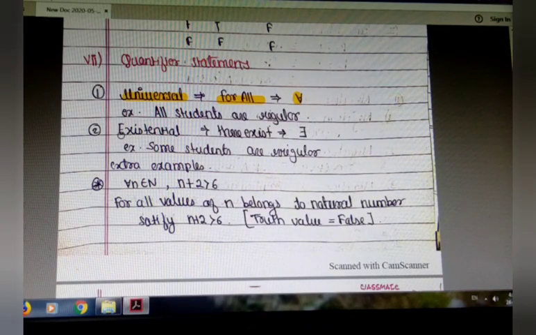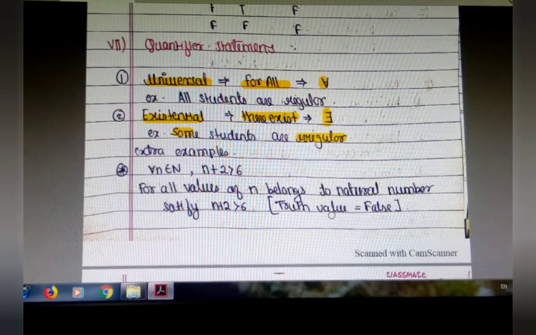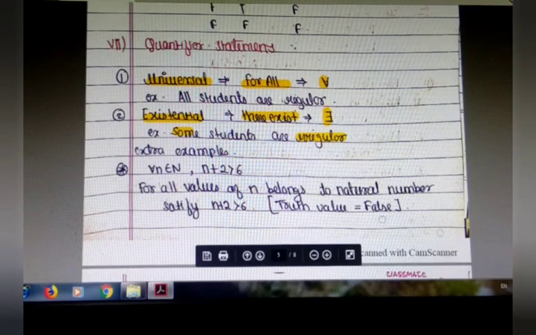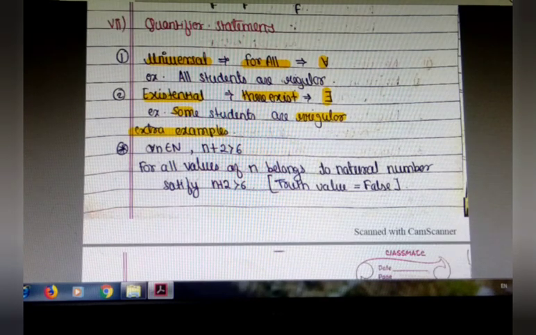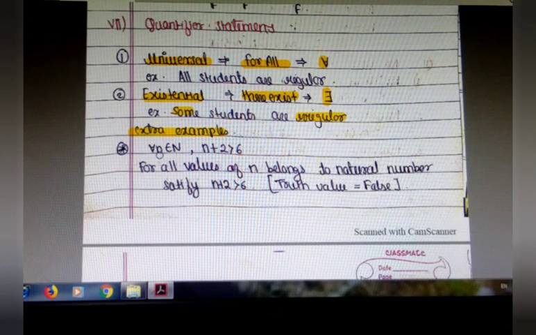And next we are going to study existential, meaning there exists, denoted by this symbol. One extra example is given here. It is read as, for all n belongs to N, n plus 2 is greater than 6.